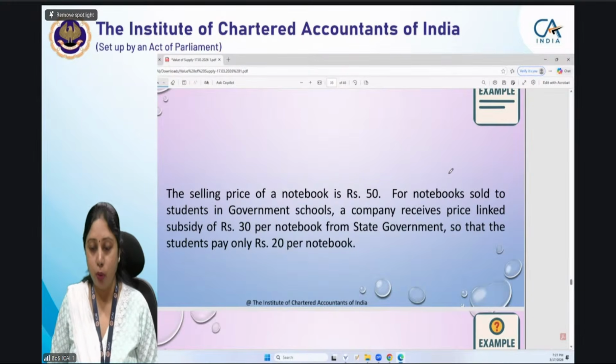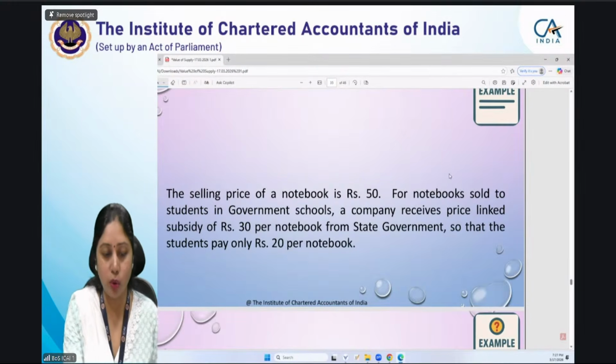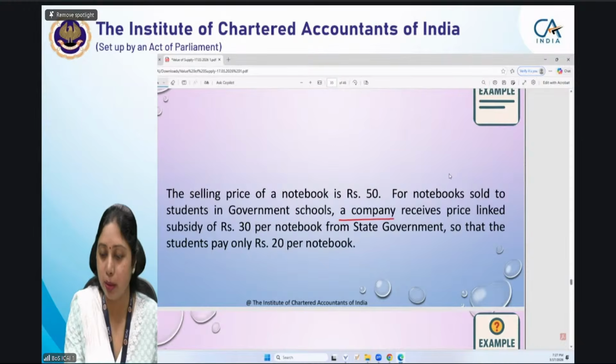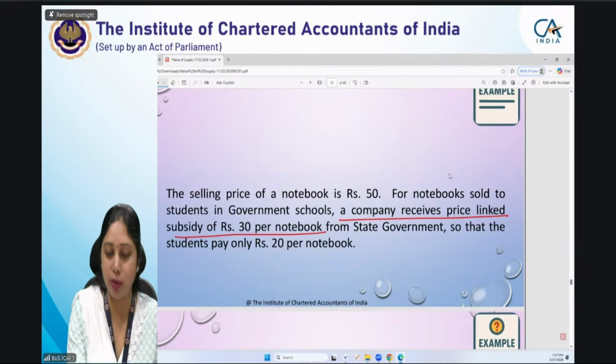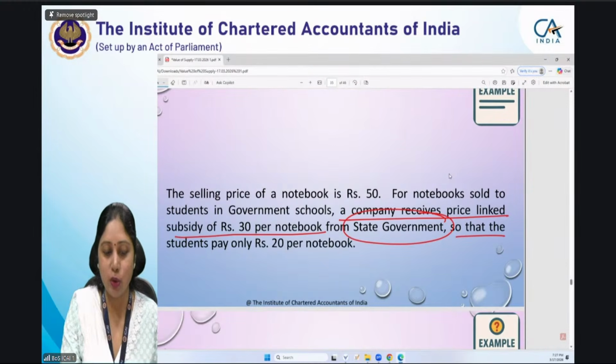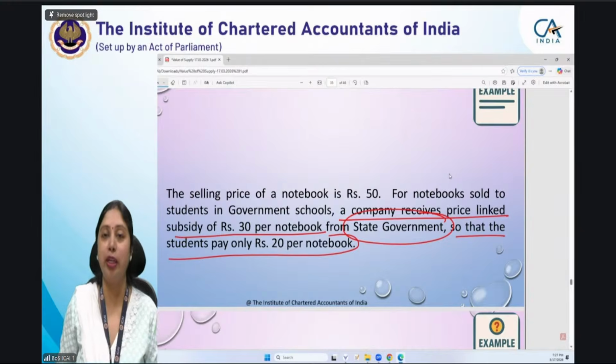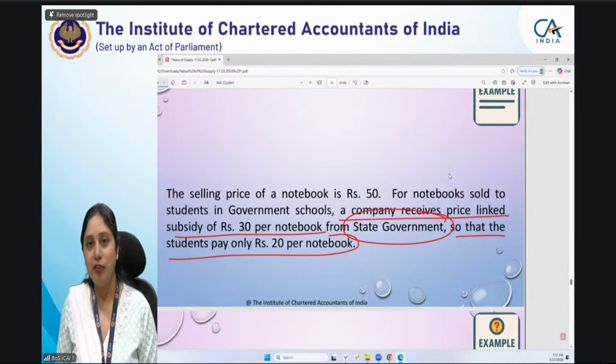Selling price of a notebook is rupees 50. For notebooks sold to government students in government schools, a company receives price-linked subsidy of rupees 30 per notebook from state government, so that the student pays only 20 per notebook. Now I think all of you will give the correct answer, but still I want the answers from you.